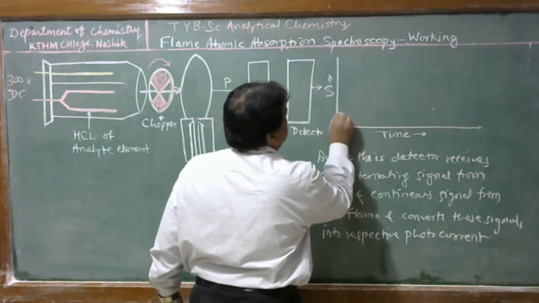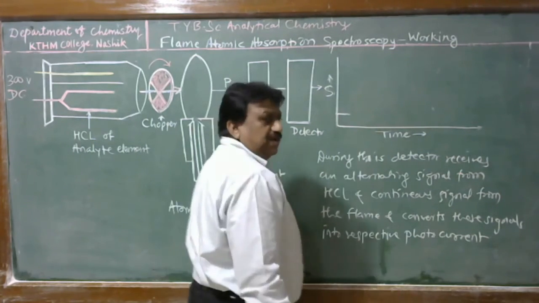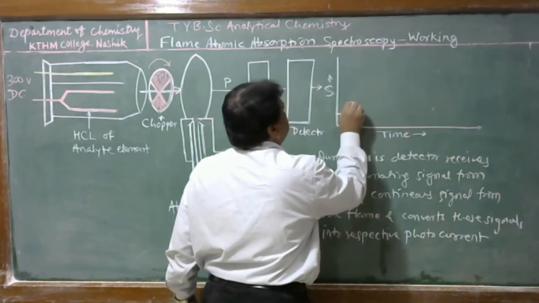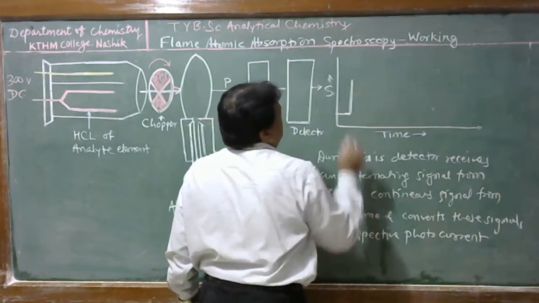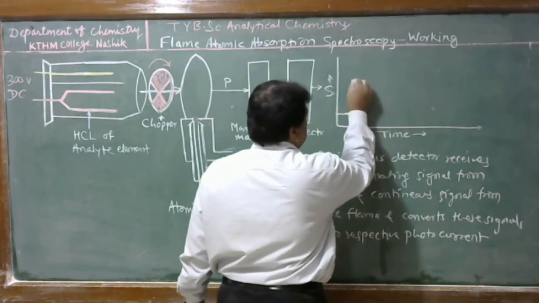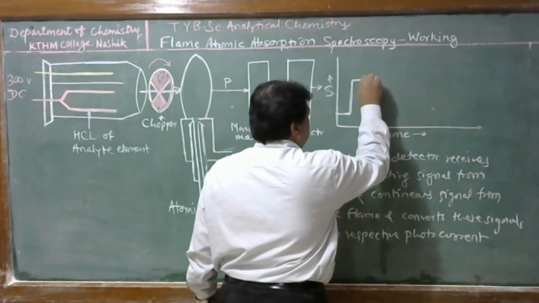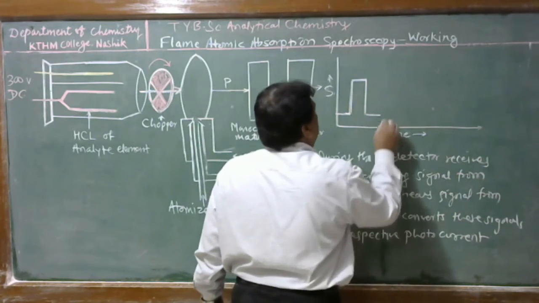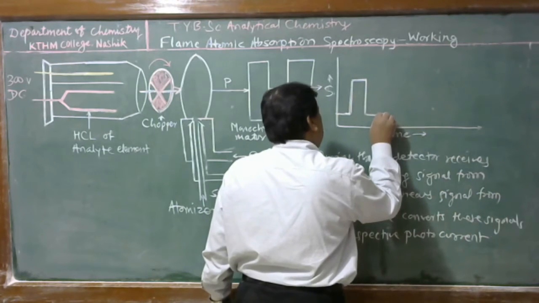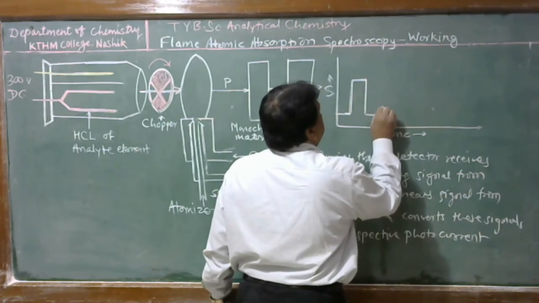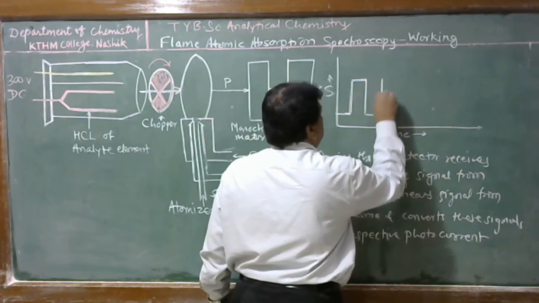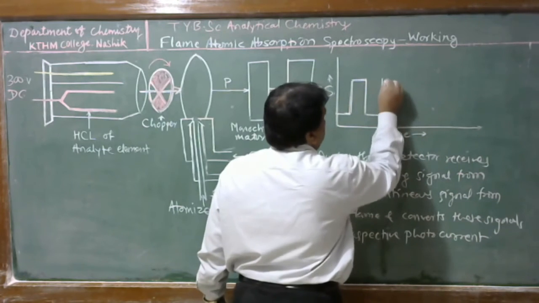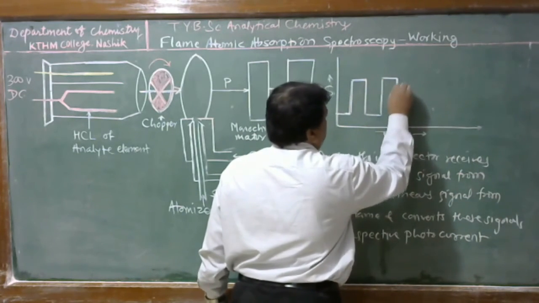Therefore, when radiations are cut by the chopper, the intensity of radiation decreases. When radiations are allowed by the chopper, the intensity of radiation increases. When radiations are cut off, only the detector receives the radiation from the flame. When radiations are allowed by the chopper, the detector receives unabsorbed radiation from the hollow cathode lamp and continuous radiation from the flame.